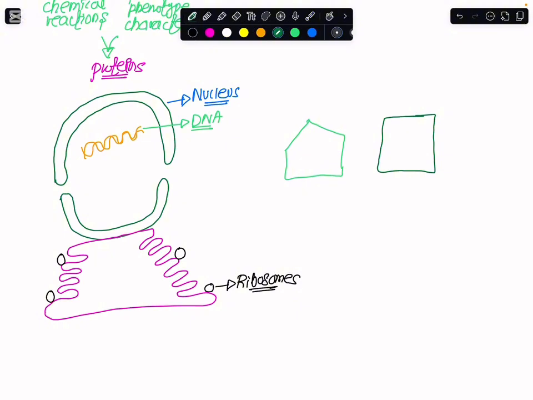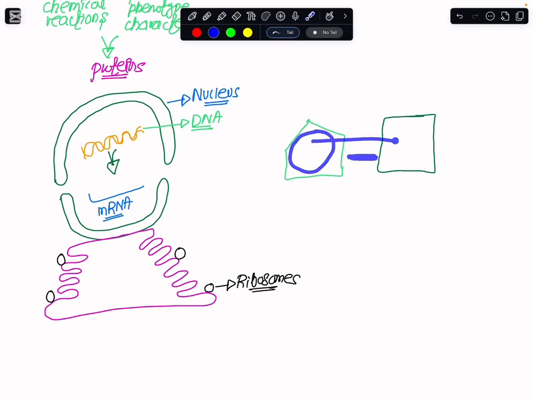What actually happens is that from the DNA, the instructions for making the protein are copied onto a molecule, and that molecule is called a messenger RNA molecule. It is the same way as if I had to carry the instructions from the mother to you standing in the kitchen. There has to be some messenger, because the mother herself cannot come to you. Likewise, the genetic information in the nucleus cannot get out of the nucleus itself, so it has to copy its information onto this structure, and this structure is the messenger RNA.